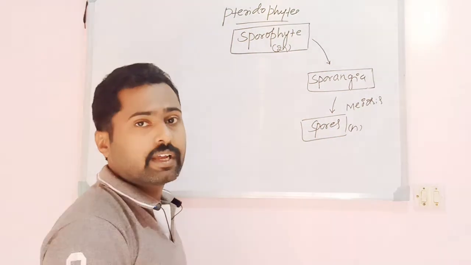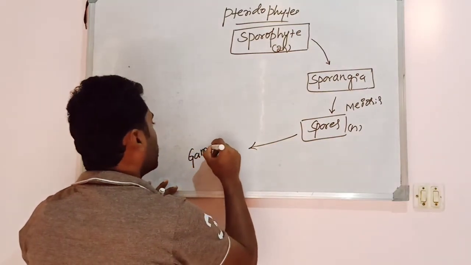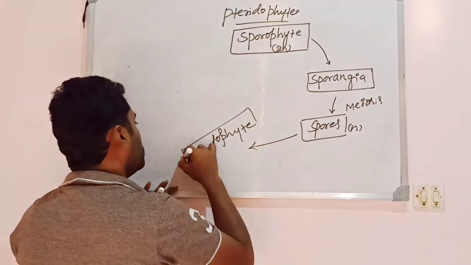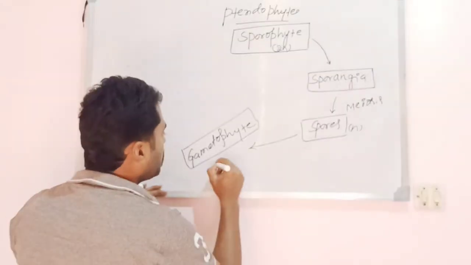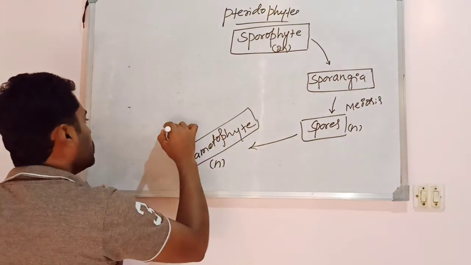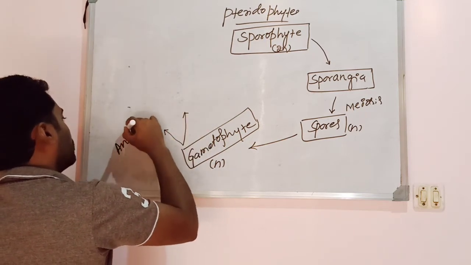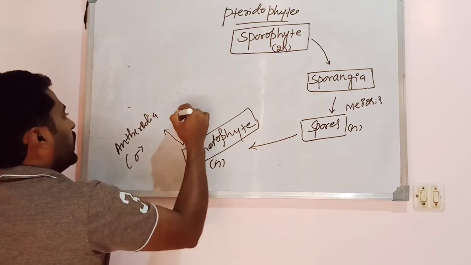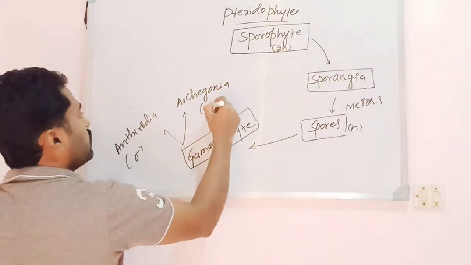The spores are haploid in nature, and this spore germinates and produces a gametophyte. Remember, the gametophyte is also called a prothallus. The gametophyte is also haploid in nature, and this haploid gametophyte bears the sex organs like Antheridia, the male sex organ, and Archegonia, which is nothing but the female sex organ.